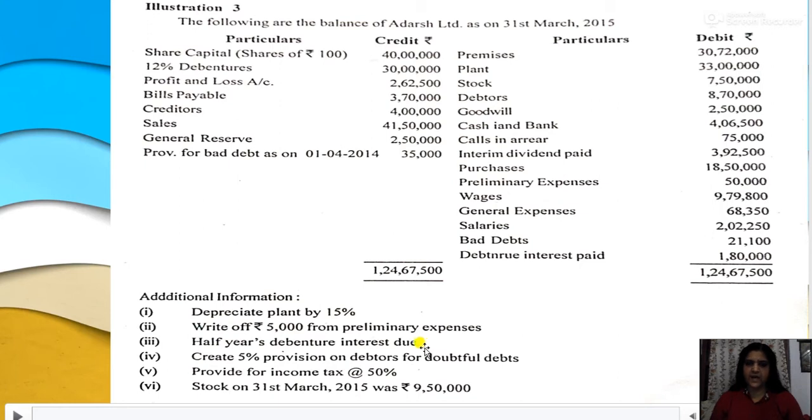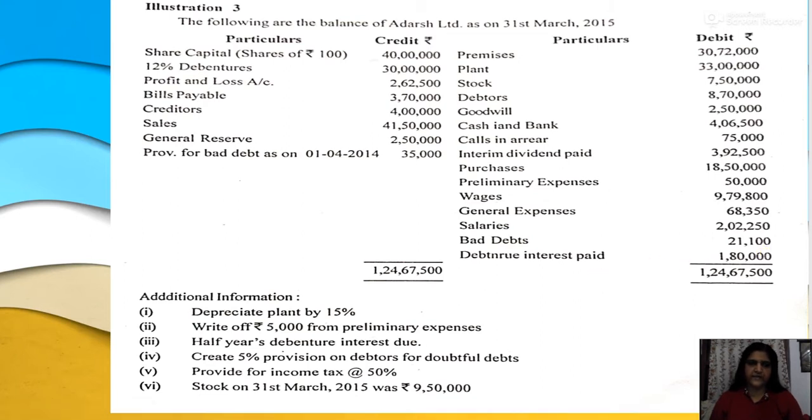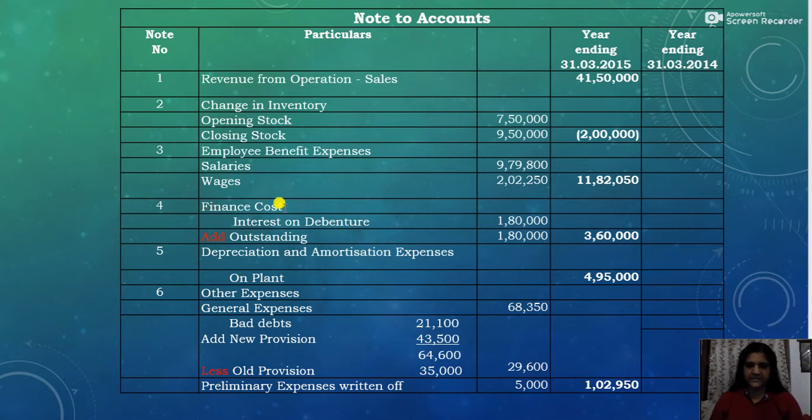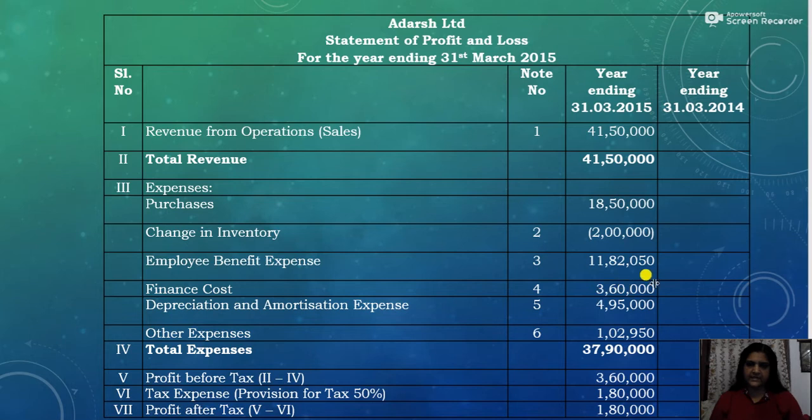Okay. Now regarding the outstanding debenture interest, debenture interest for the half year is paid, that is 1,80,000. Then again the next half year's interest is pending due. So 1,80,000 is paid and again 1,80,000 is due. So when we write the finance cost, under the finance cost there is interest on debenture 1,80,000. Then add outstanding debenture interest 1,80,000, that is half year's interest is due. So 1,80,000 plus 1,80,000, that is 3,60,000. So finance cost comes to 3,60,000.